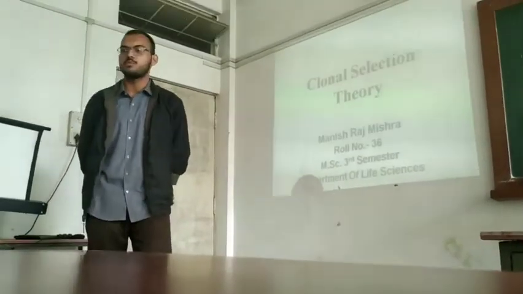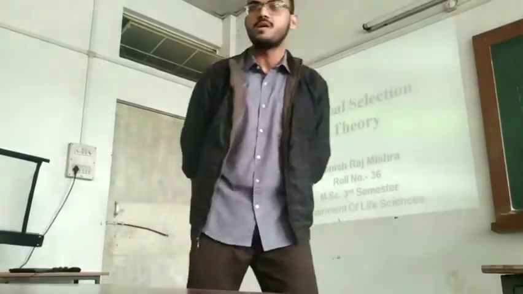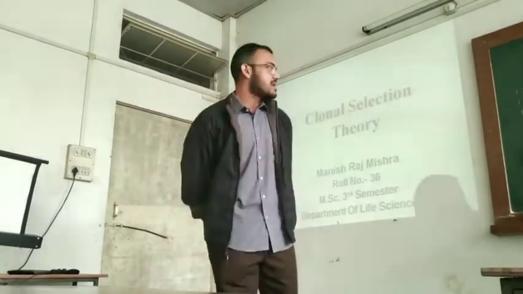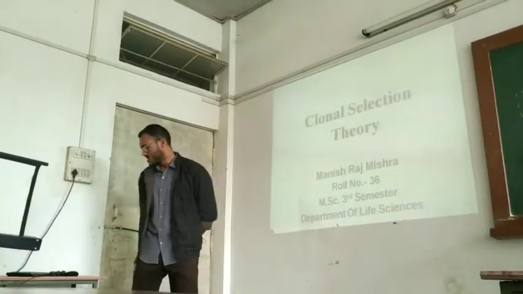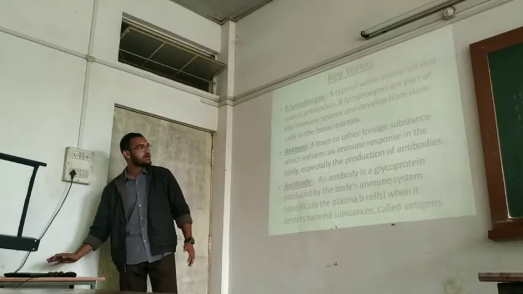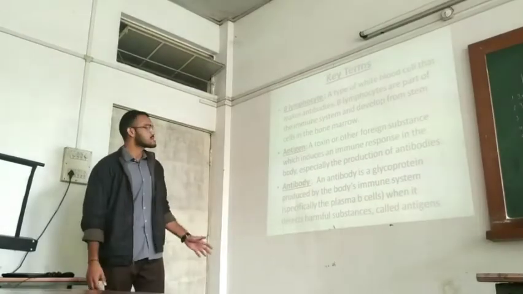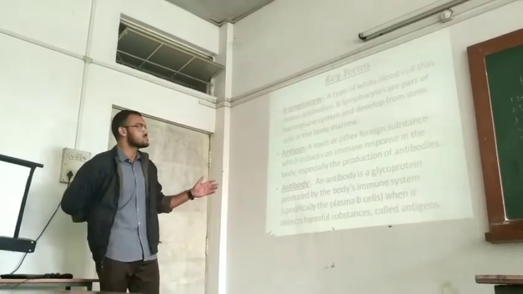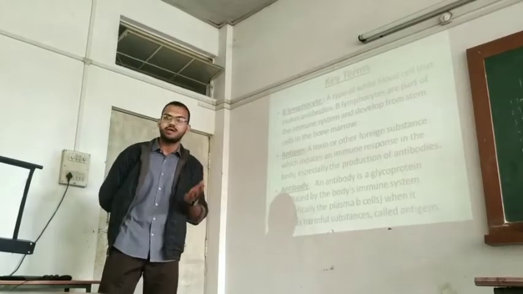This video explains the functioning of our immune system, how our immune system works when it encounters a particular antigen. Before we dive into the details of the theory, there are a few key terms that we must know. So what is the B lymphocyte? B lymphocytes are a type of white blood cells which are particularly responsible for producing the antibodies.